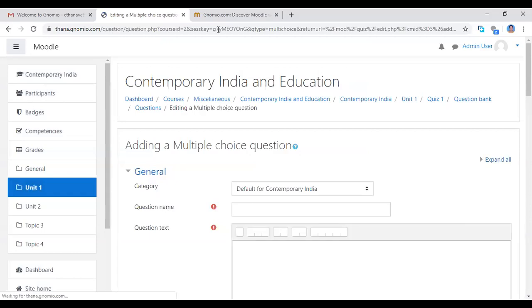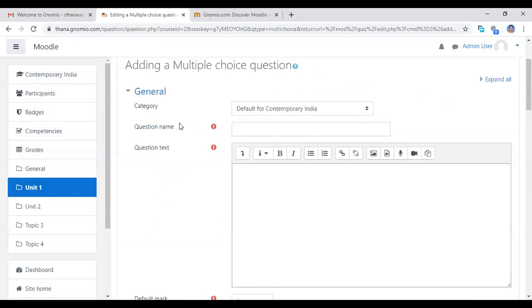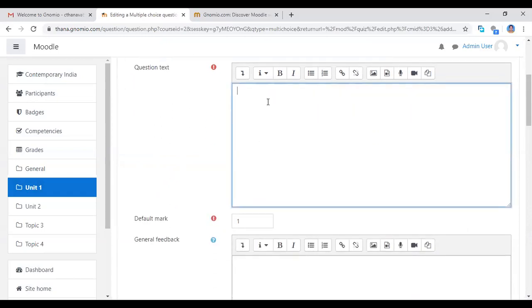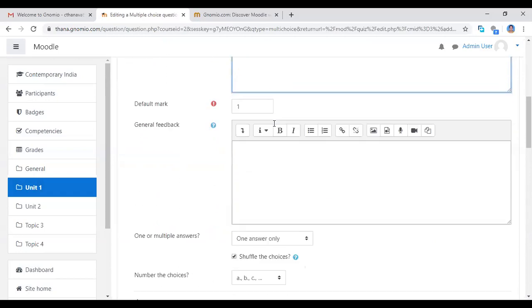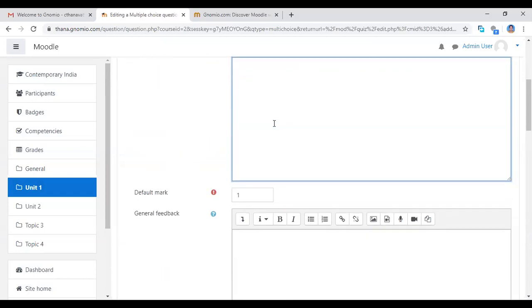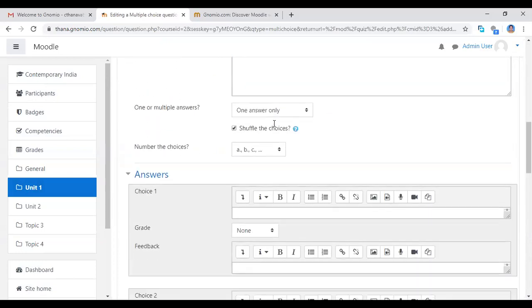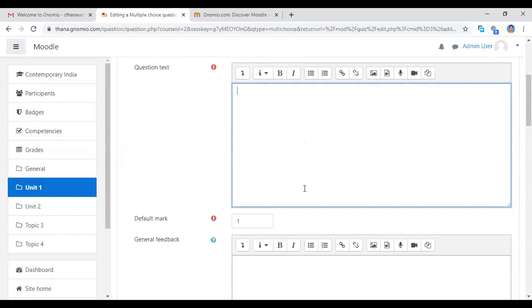See that this page will be open. This is the default category. Question name, Q1. I'm giving Q1 or number 1, anything else you can give as the question name here. Here you type the question text. Now I'm going to take some questions from my file.